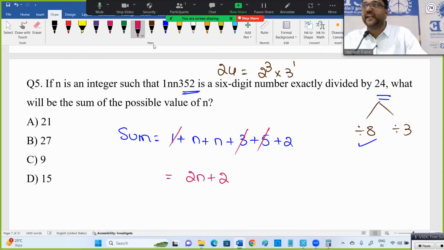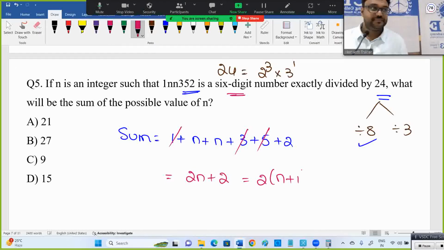Right. Now this should be divided by 3. What are the different possible values of n? They are asking for the sum of those possible values. And don't take n value 10 and all. n should be a digit. They clearly mentioned it's a 6-digit number, 1, 2, 3, 4, 5, 6. It's a digit only, 0 to 9 only I can take.